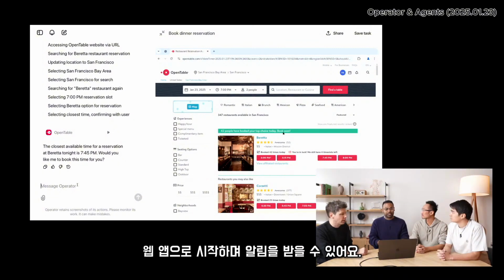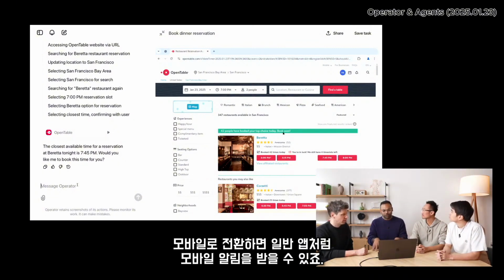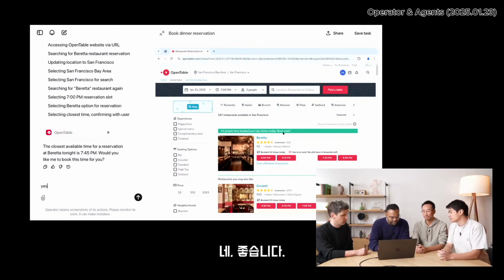Totally. Yeah, great. And we're starting with a web app. You'll get notifications, etc. When Operator moves into mobile, you'll get mobile notifications, much like interactions we do with general apps. OK, yes, that's great.